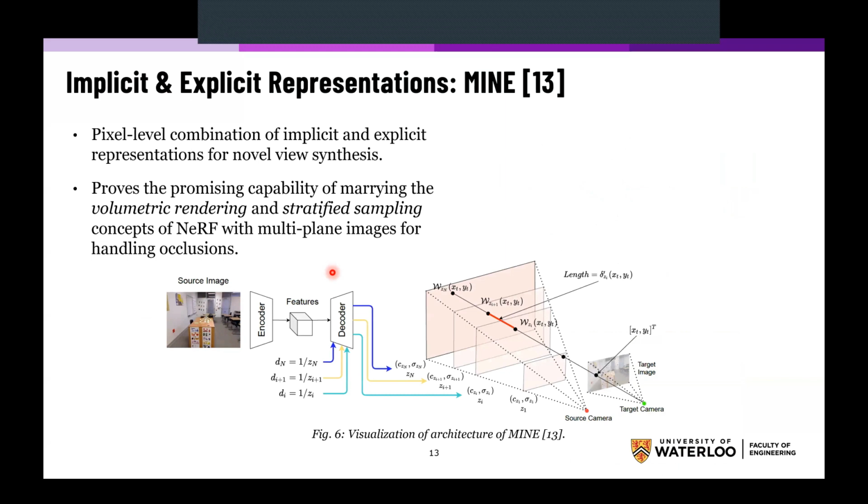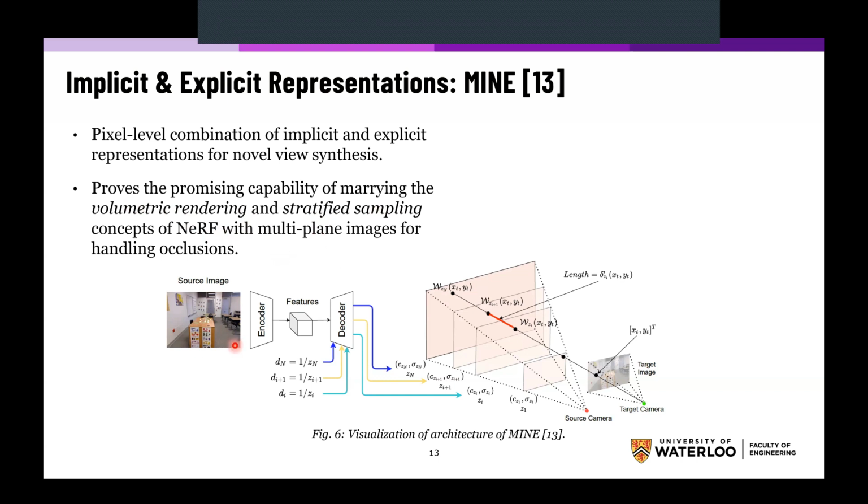Now comes the last approach, which is a combination of both implicit and explicit representations, which is the MINE approach, short for multiplane neural radiance fields. It is a pixel-level combination of both implicit and explicit representations for novel view synthesis. What they basically do is borrow the volumetric rendering concept and stratified sampling concepts from the NeRF approach and combine it with the multiplane images approach to be able to enhance the performance and to handle occlusions in a much better way.